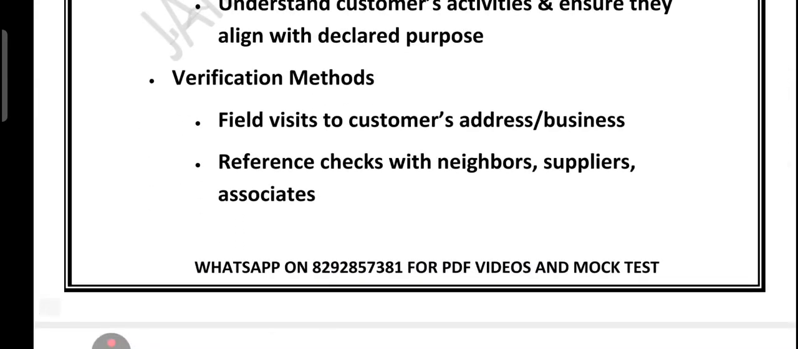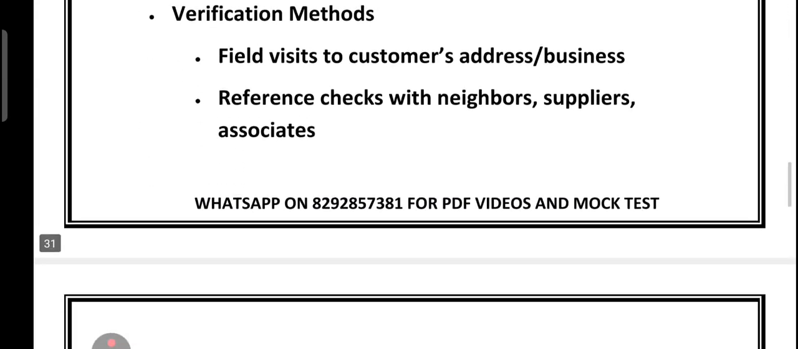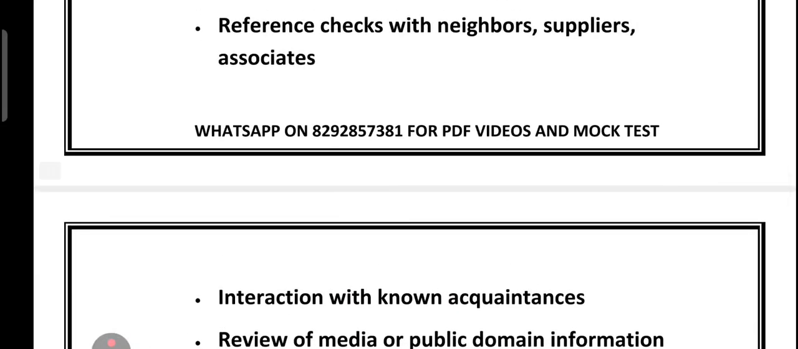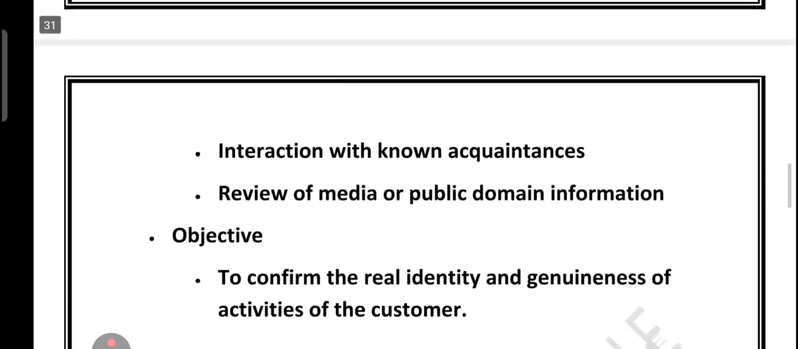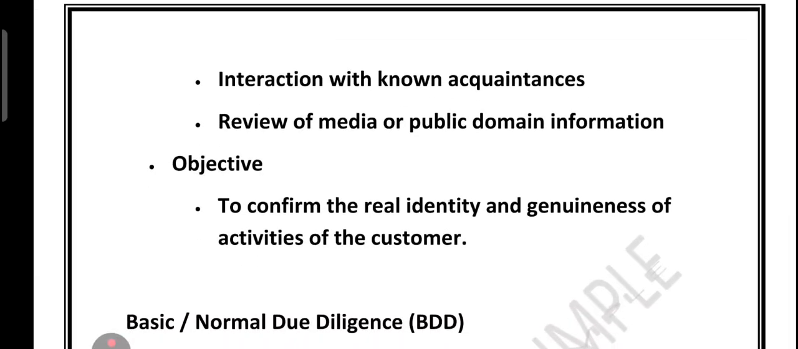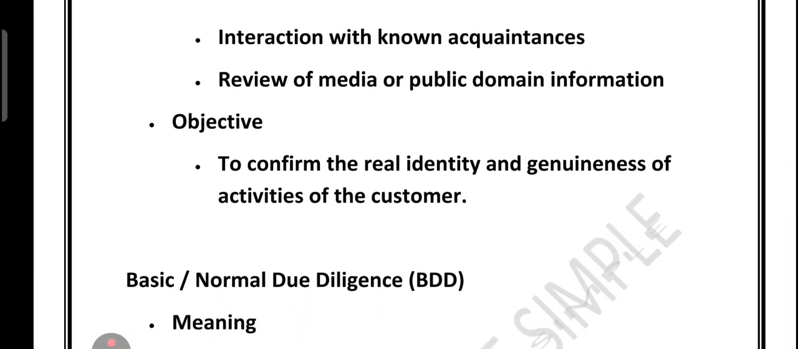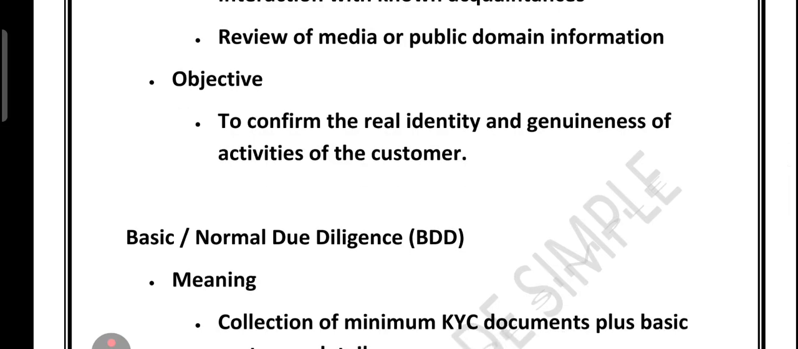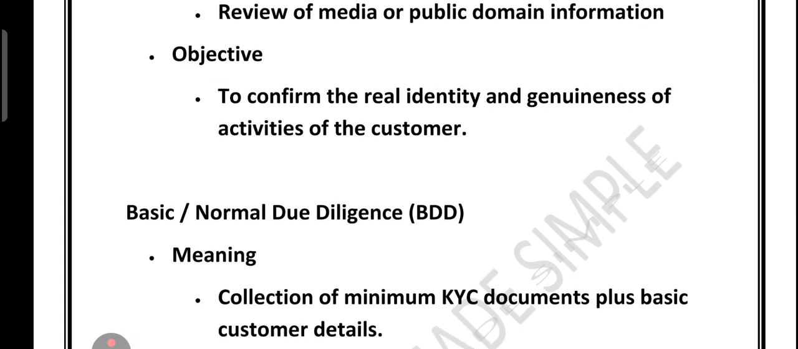What are the verification methods? Field visit is one technique to address or business. Then reference check with neighbor, supplier, associate is another technique. Interaction with the known acquaintance. Review of the media or public domain information. The objective is to confirm the real identity and genuineness of the customer activities. So in short, CDD ensures that banks know their customer well and delivery channels are assessed to manage risk effectively.